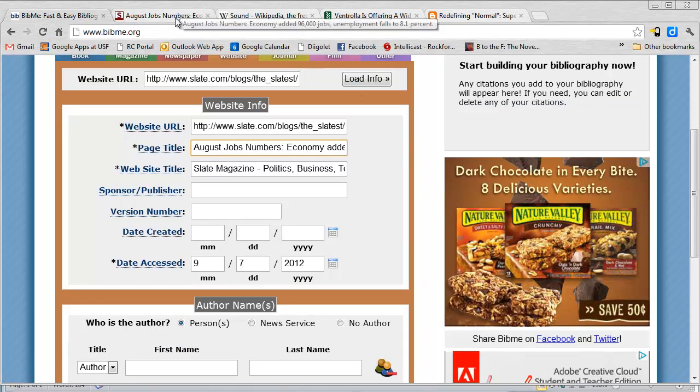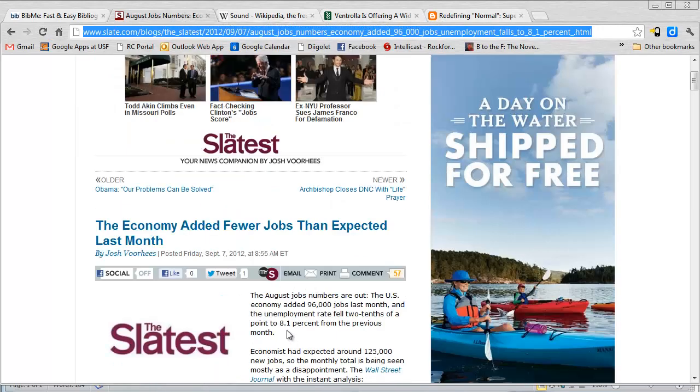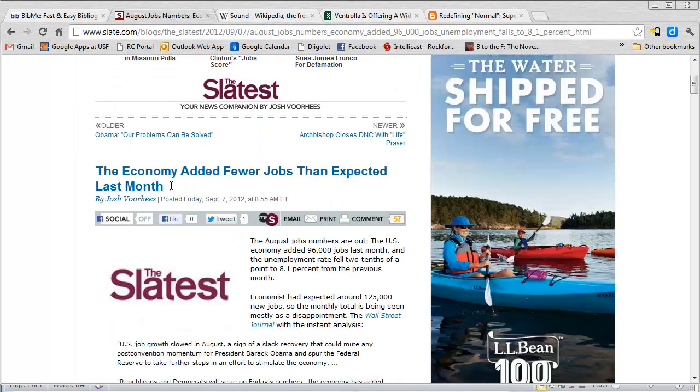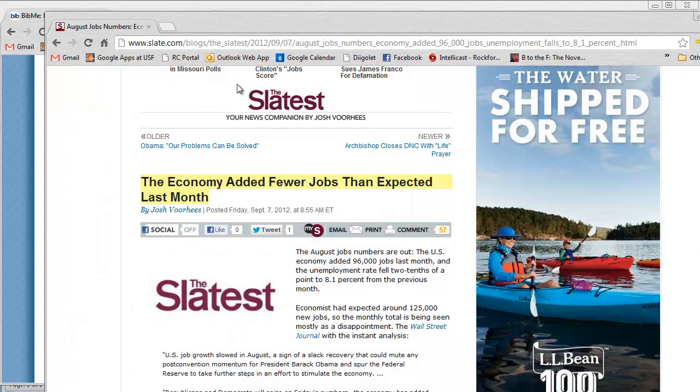Now, what's the page title here? They're pulling the title from the tab title up here. But actually, the title of this article is "The Economy Added Fewer Jobs Than Expected Last Month." So here in BibMe, they didn't quite get it right. I'm going to select all of that, delete it, and paste in the correct title, the one that looks like the main title of the page.